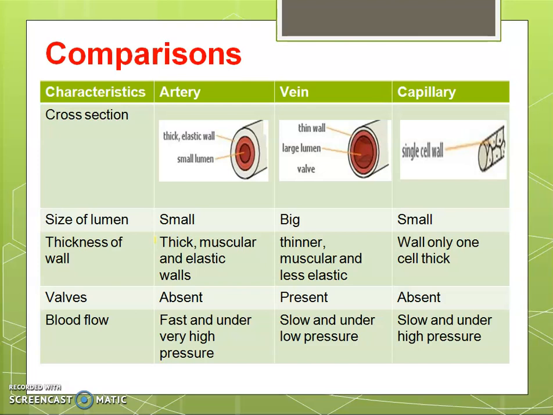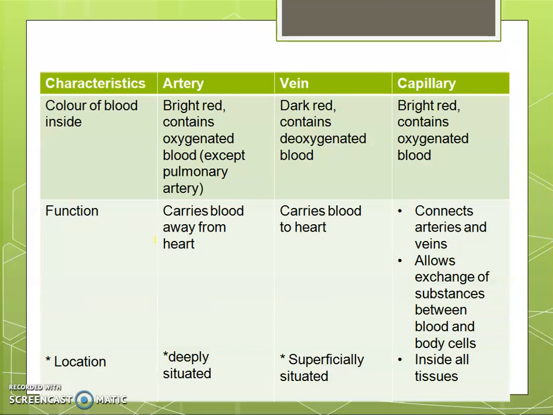The blood flows fast and under very high pressure in the artery because it has to pump blood to the whole body. Whereas in veins it is under very low pressure, and in capillaries slow and low pressure. The color of blood in the artery is red because it contains oxygenated blood. Only the pulmonary artery does not. Then veins have dark blood and capillaries have bright red.